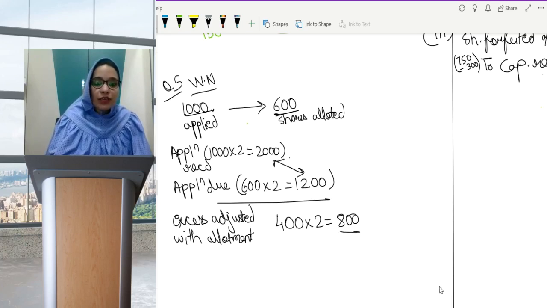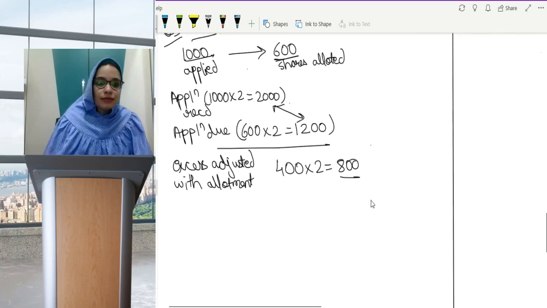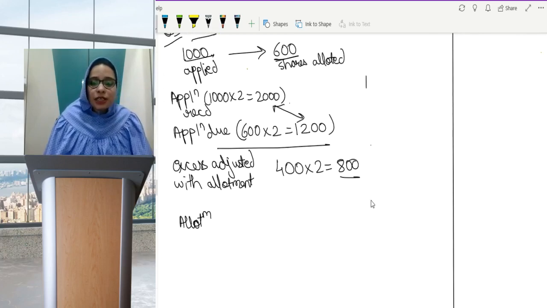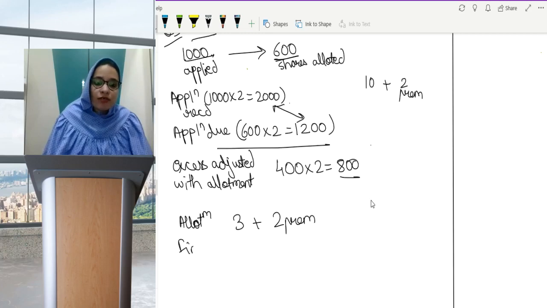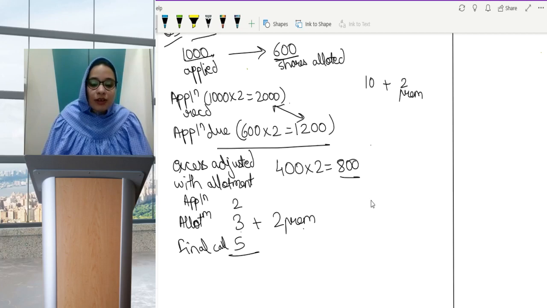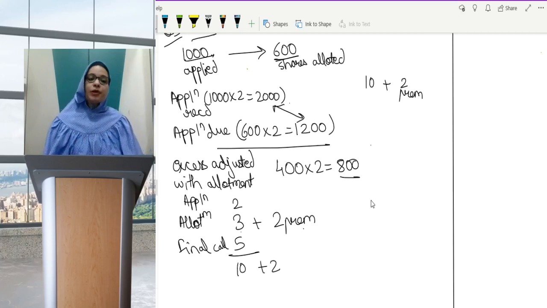Now the question further says allotment money was 5, which includes premium. Here the shares were of rupees 10 and 2 rupees is premium. So allotment will become 3 plus 2 premium, and they are saying final call of 5. This is mentioned in the question. See, it was like this: application 2, allotment 3 plus 2, and final call 5. So always write this to check if I have done my calculations correctly. Here it is proper.